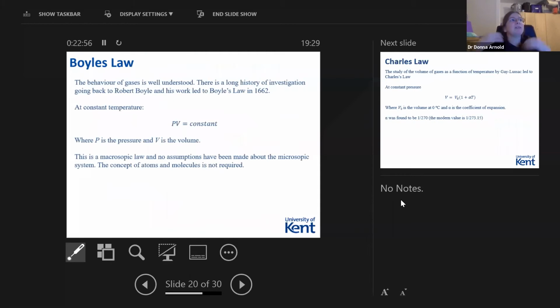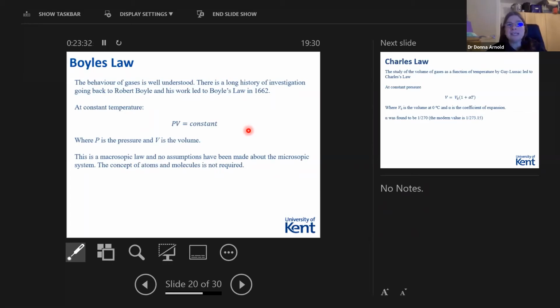Okay, so this starts to lead us into trying to understand how gases behave. And the behavior of gases is reasonably well understood. And there's a long history of lots of different scientists investigating it. And then back in 1662, hard to conceive that this work was being done that long ago, Robert Boyle did some work on gases, which basically led to what we now know as Boyle's Law. And what he said was at constant temperature, the pressure times the volume is equal to a constant.